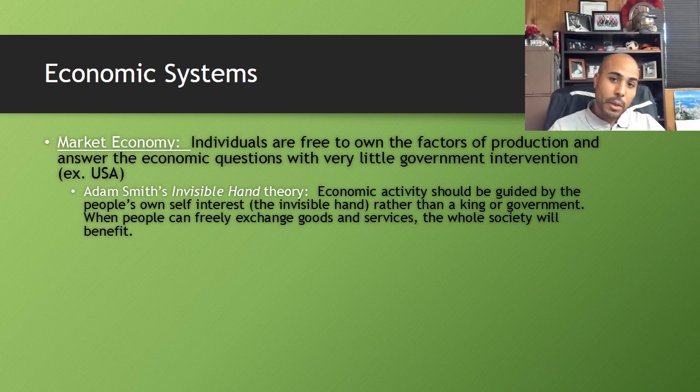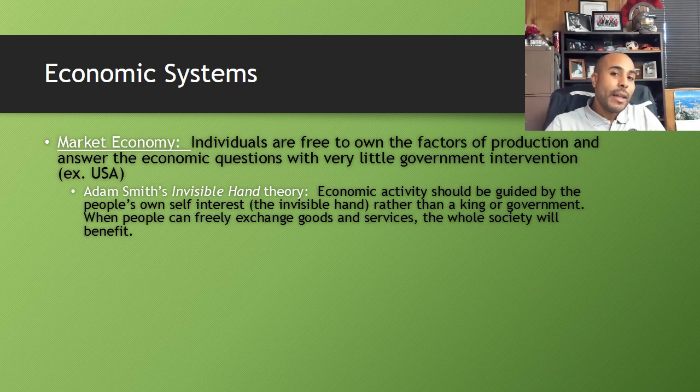So, a perfect example of a country that has this type of economic system would be the United States. Even though there is a little bit of government involvement, the majority of our businesses are run by individuals. It's what we call the private sector. And for that reason, that's why we think of the United States as a free market economy. Now, the guy who came up with capitalism or a market economy was named Adam Smith. Hopefully you remember that Adam Smith had a theory. He called it the invisible hand theory.